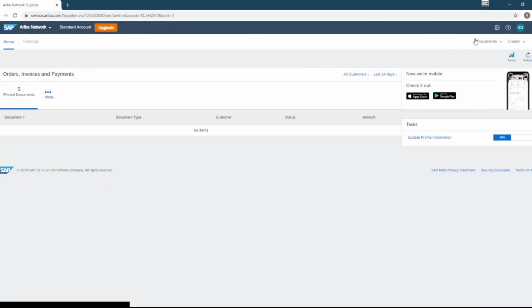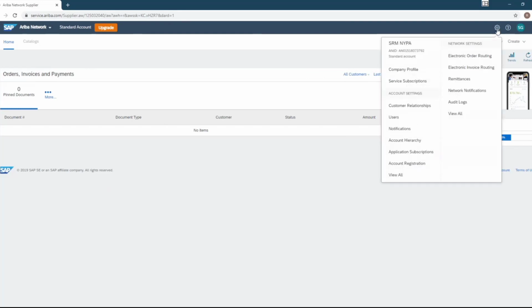So now we're going to go to company settings. So you select this icon here, this screw icon. And as you see, there'll be another drop down. Now you have company profile, that's your basic business information once upon registration, just your company name, et cetera, et cetera. Service description, your level of subscription with Ariba. For NYPA, again, it is free because we are a state entity. Now, some organizations do have subscription services where you have to pay to receive certain information or participate in their opportunities, but not here in NYPA. Customer relationships, users, notifications, et cetera.